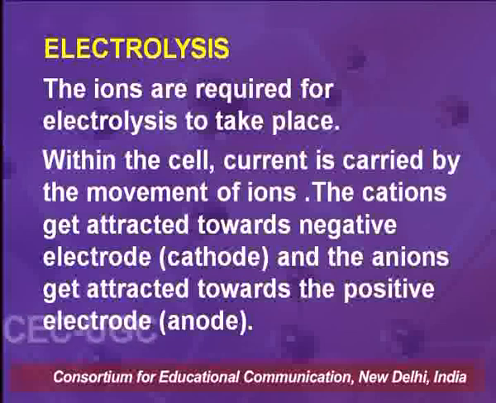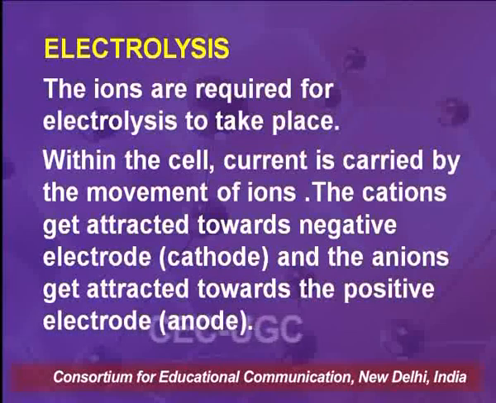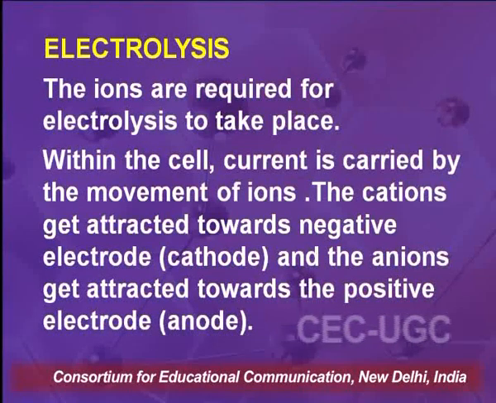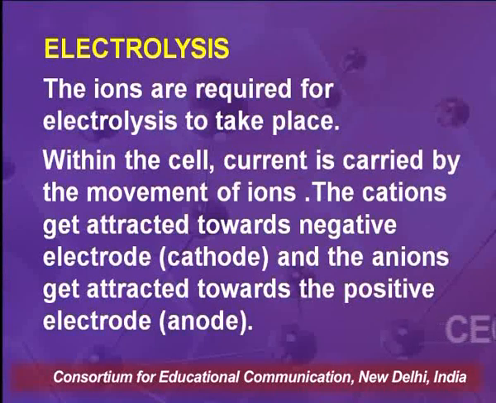The ions are required for the electrolysis to take place. Within the cell, the current is carried by the movement of these ions. The cations get attracted towards the negative electrode called cathode, and the anions get attracted towards the positive electrode called anode.